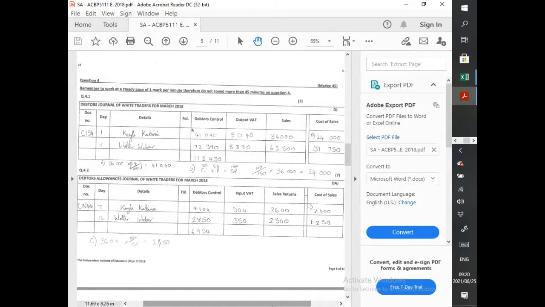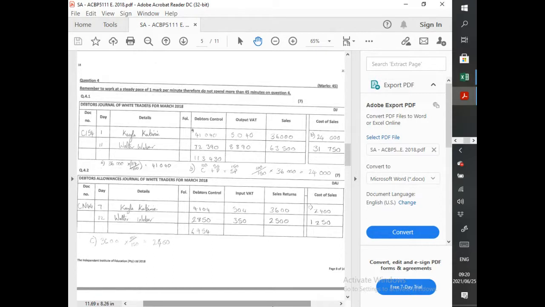Okay, on that transaction, how much did they tell us? They told us that the markup is 50% on cost, and that's what you can see I'm calculating here in B. We want cost, so 100 over 150 times 36,000. That's how we're getting the 24,000 that we calculated under cost of sales.